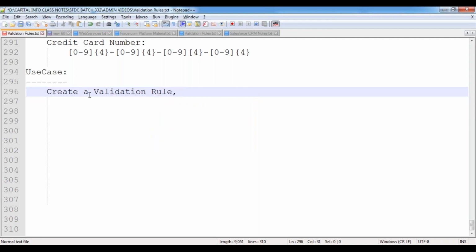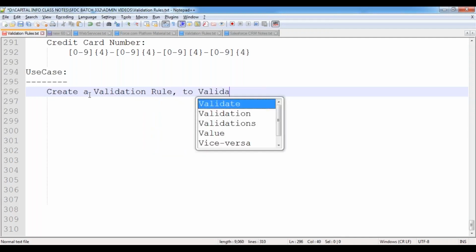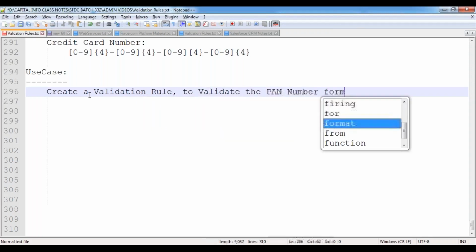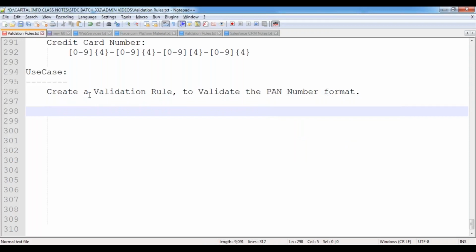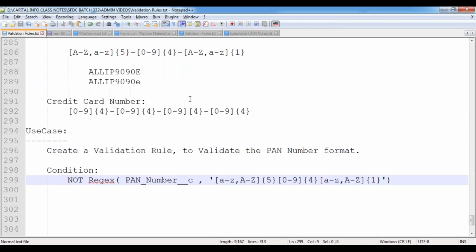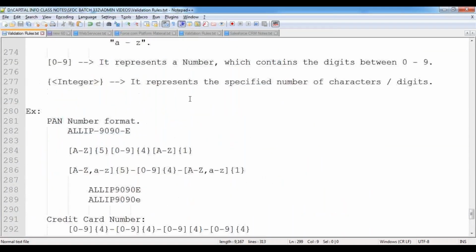So, create a validation rule to validate the PAN number. I'm indicating this condition. These are the various functions which we are using as part of validations, in order to validate the data.